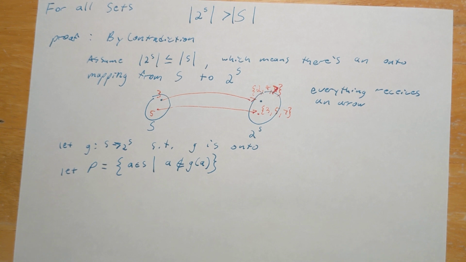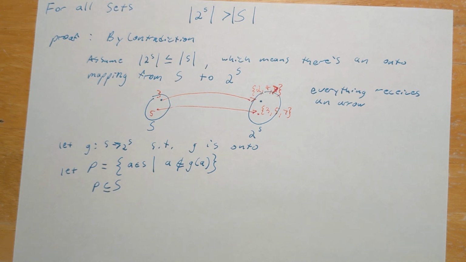P, we definitely know, is a subset of S. So P is only going to contain elements that are also elements of S. And the way that we define which elements are going to be in P is all those that are not included in the set they map to. G, we said, maps elements of S to subsets of S.